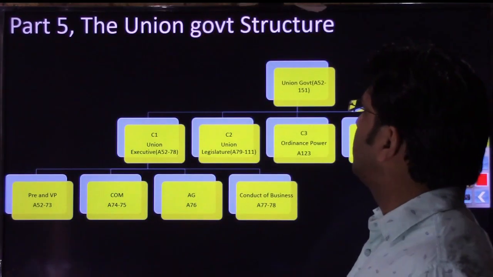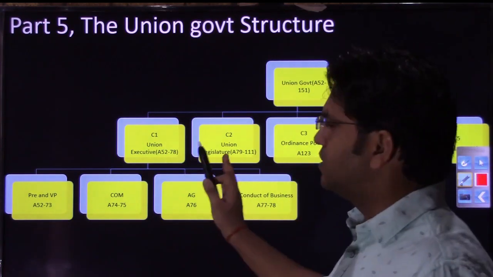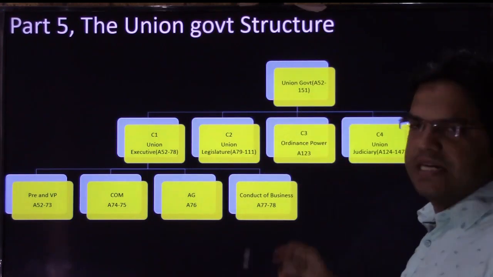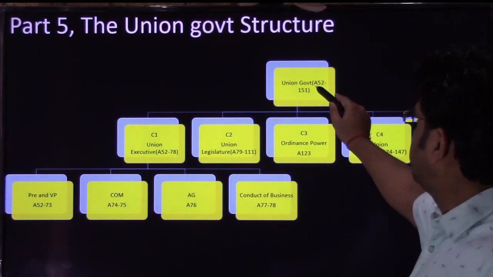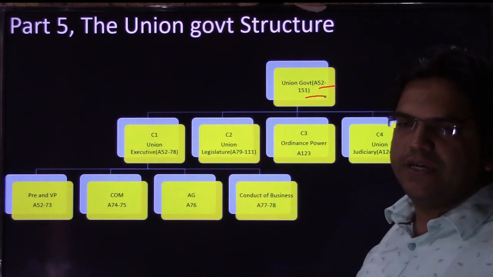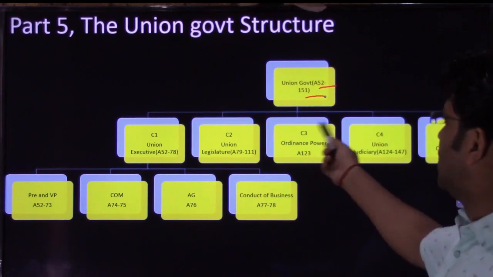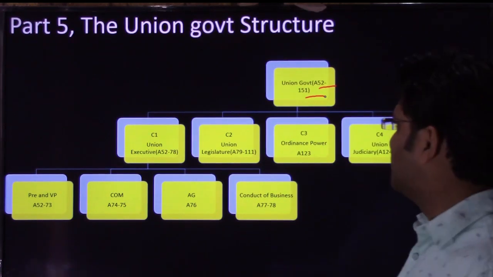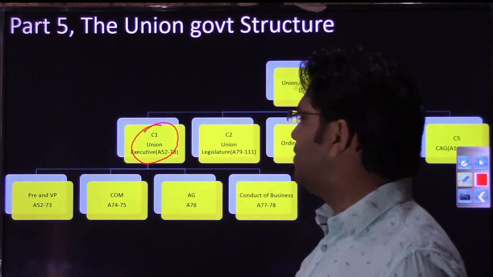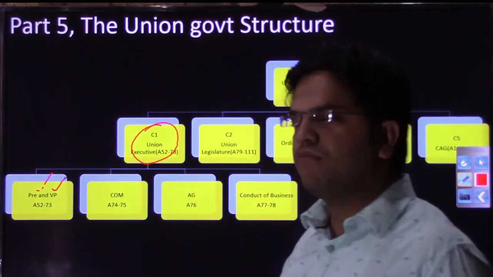So this is the structure of the union government. I hope by now, after covering the chapter on the president, because in every chapter we are covering this structure, the union government spans from Article 52 to 151, right? I need not repeat that Part 5 of the Indian Constitution has been divided into chapters. And this chapter 5, the union executive, as part of it we already have done these two chapters, that is president and vice president.